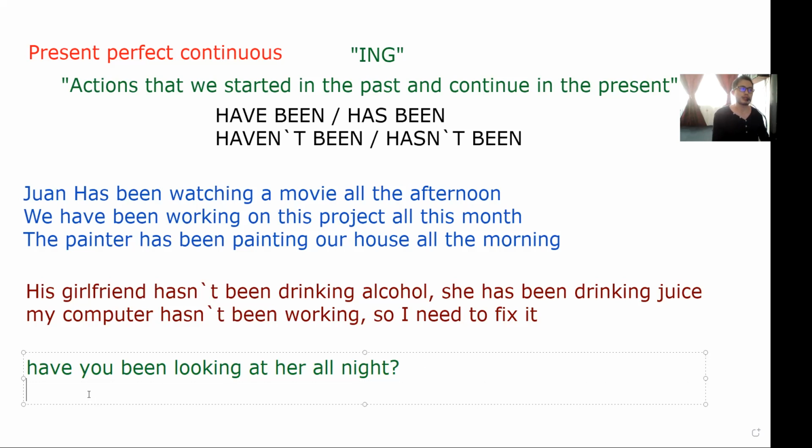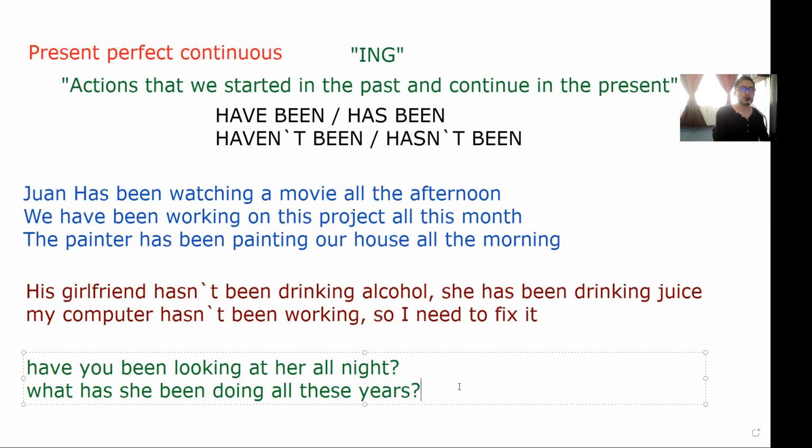Let's make the last example, you know. What has she been doing all these years? Okay, what has she been doing all these years? In this question, we are requiring information about what she has been doing all these, I'm sorry, here we have a mistake, these years.